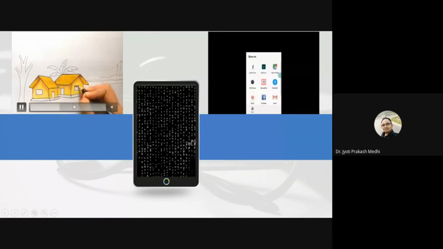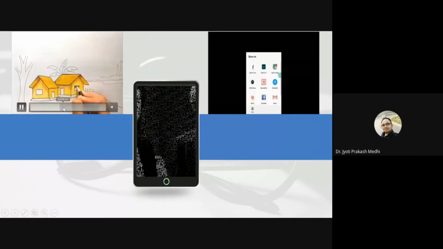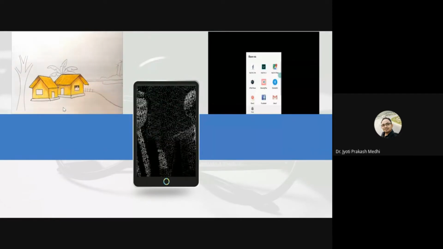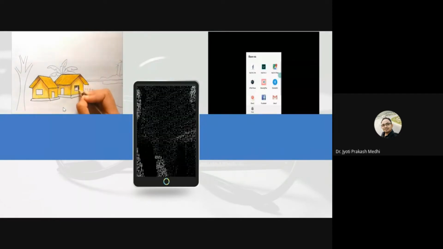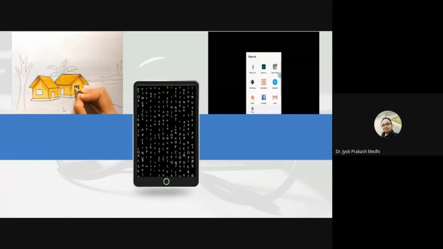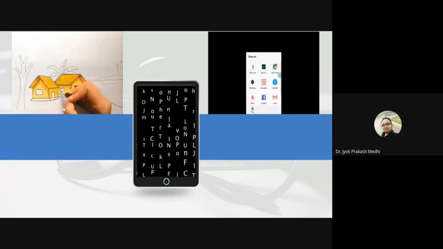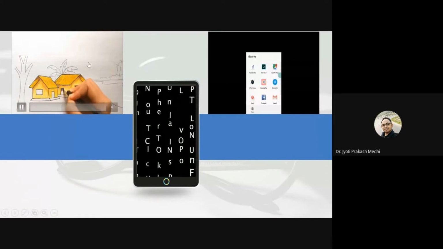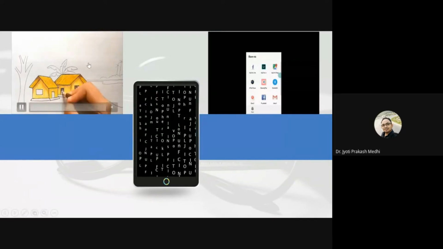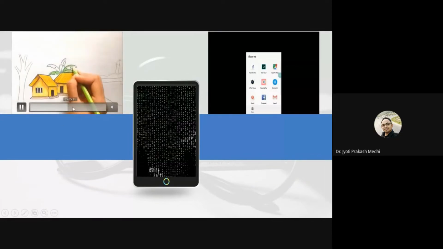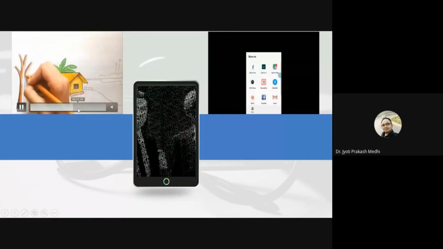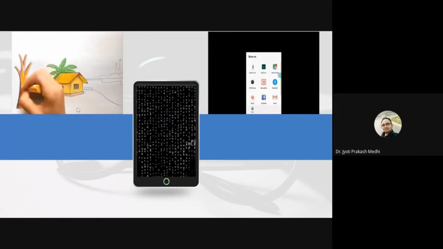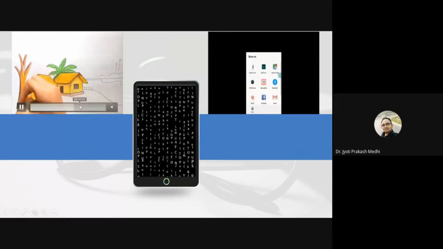For example, in this drawing, we can see there are different shades. We always observe different shades whenever we see a picture or a view, so that accordingly we put on colors, different shades, to our images. So this is how we all have been doing image processing since our childhood.